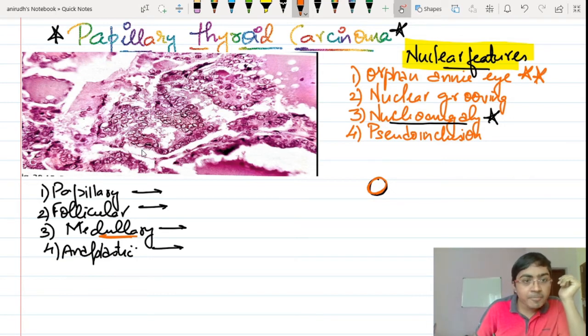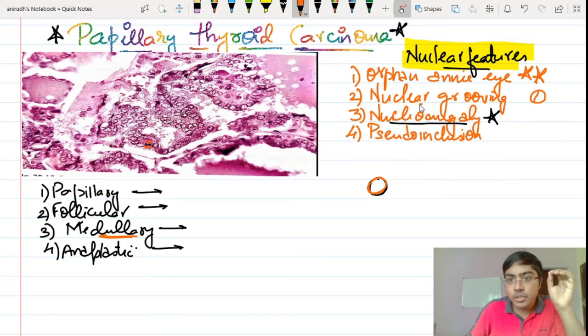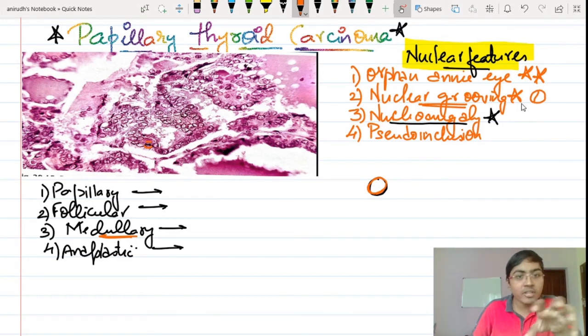Okay, and then if you typically see this kind of nucleus over here, this is the special nucleus that I'm going to show you here. This nucleus has a groove, right? It has a groove like this. Now this nuclear grooving is one of the very important features of papillary thyroid carcinoma. Typically you will get it in most of the nuclei. The moment you see this, you can call this a coffee bean nucleus. This looks like a coffee bean. That is why it is called the coffee bean nucleus, right?